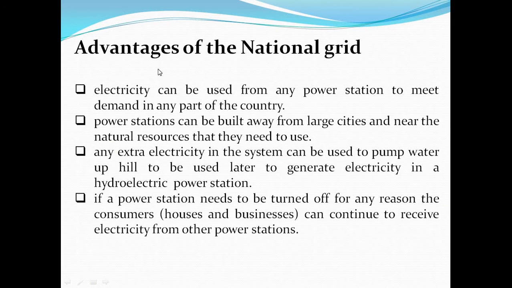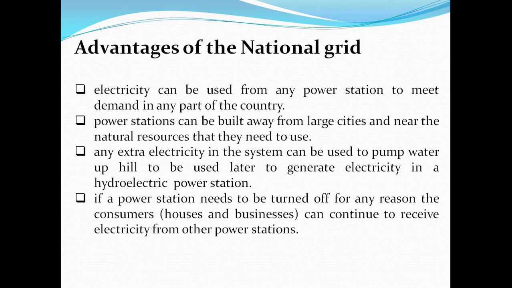Then the advantages of the national electrical grid: electricity can be used from any power station to meet demand in any part of the country. Also, power stations can be built away from the large cities, and we need natural resources. Also, we need extra electricity in the system. This is the example of pumped water and hydroelectric power stations. These are the models of the national grid.